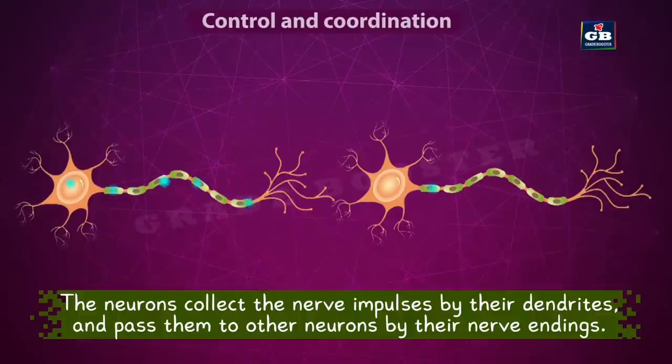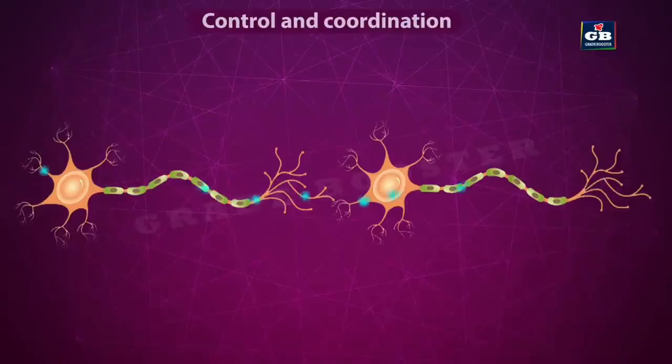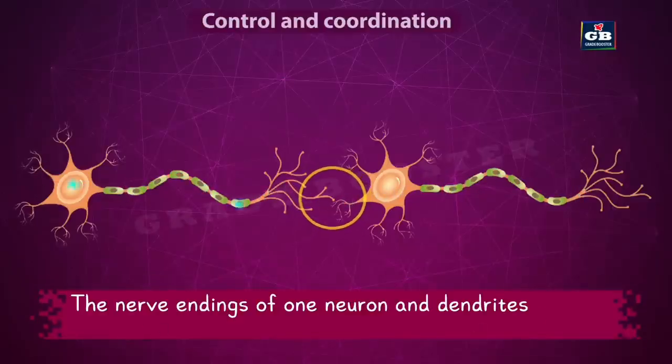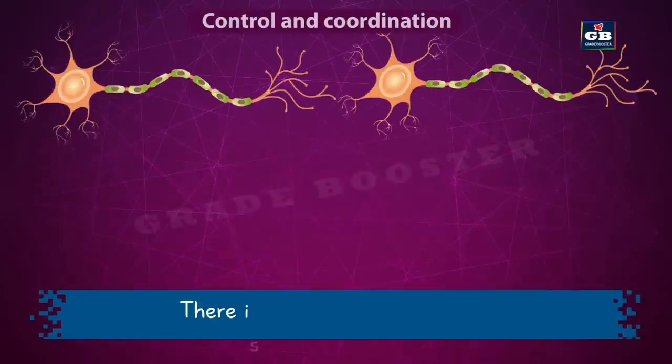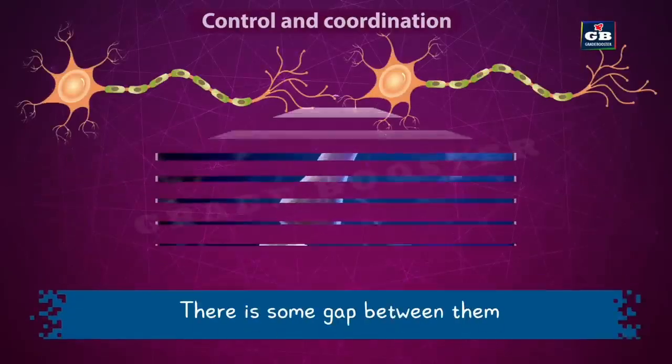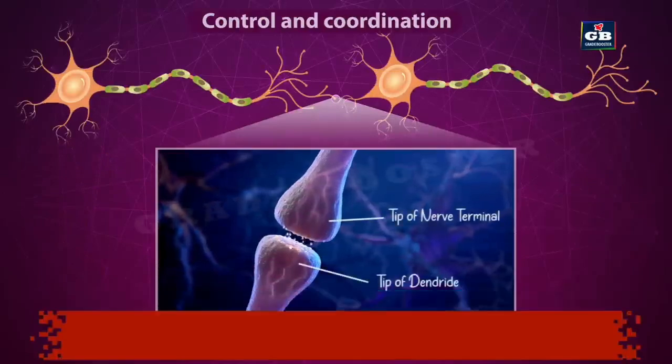So the collection of nerve impulses takes place at the dendrites, and the passing of nerve impulses to the next neuron takes place by their nerve endings. But here, the nerve endings of one neuron and the dendrites of another neuron are not directly attached to one another. There is some gap between them. This junction is called a synapse.